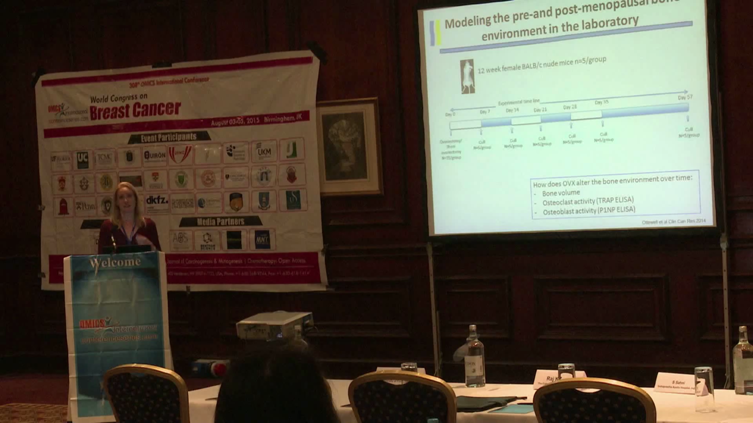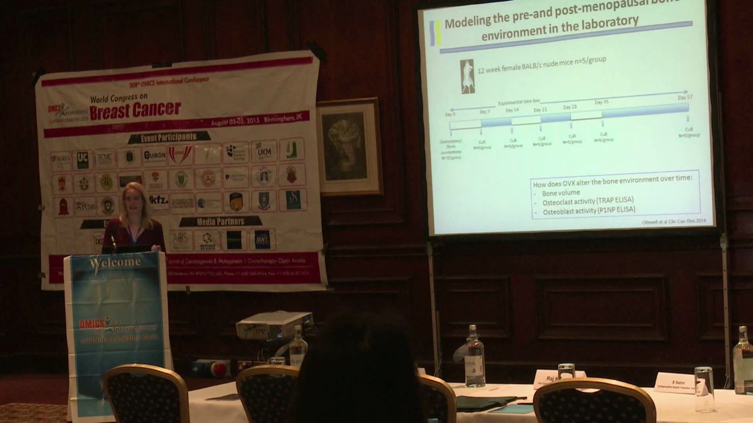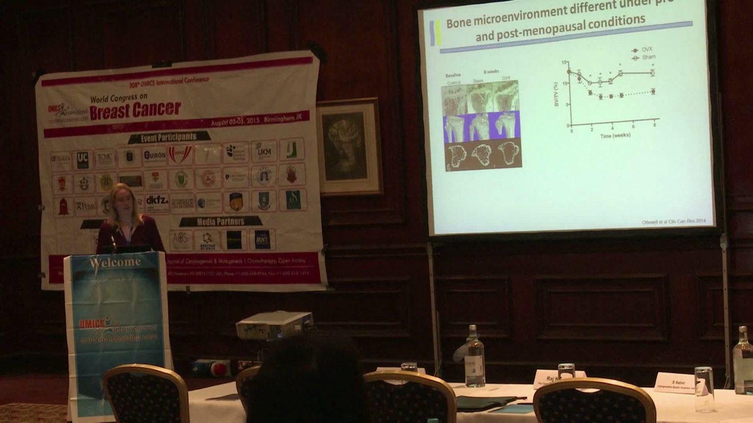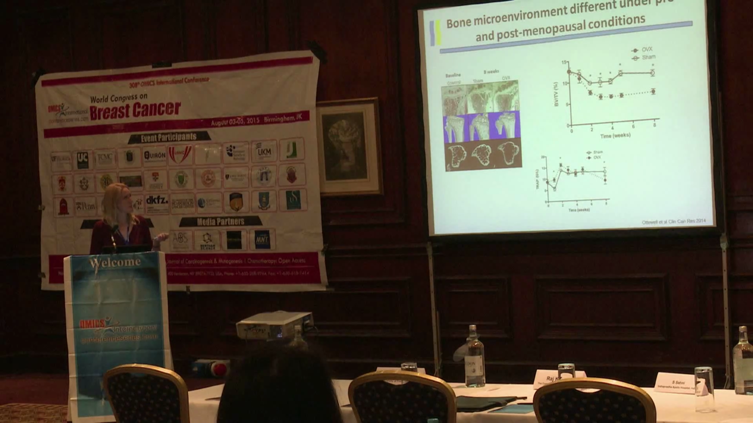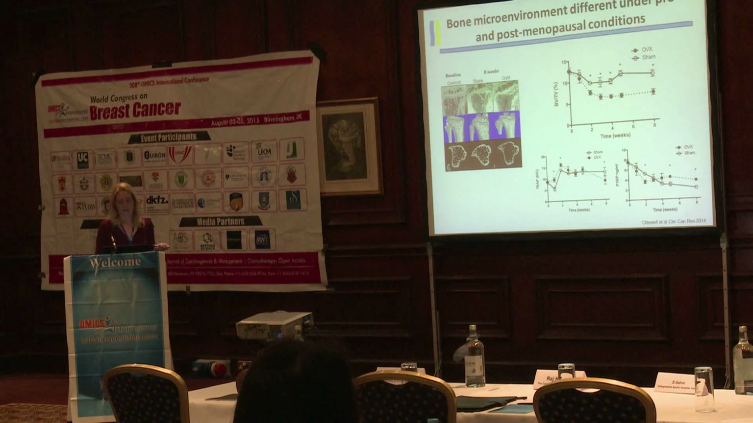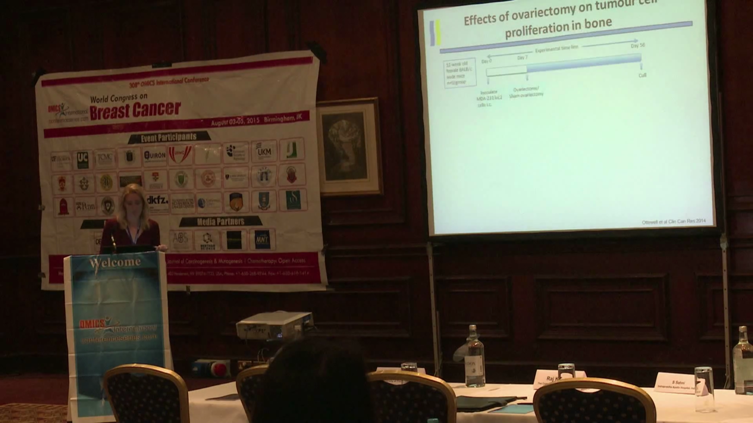So the osteoclasts are the cells that eat away at the bone, and the osteoblasts are the cells that lay down new bone. And we could see that in ovariectomized animals, we had significant loss of bone. So this is ovariectomy, and this is the sham. There's significant loss of bone by 2 weeks, and this continued throughout the whole of the treatment regime. And this decrease in bone was due to an increase in osteoclast activity, as shown by TRAP ELISA here, and a decrease in osteoblast activity. And this is exactly what you see in postmenopausal women. So we could say that our mouse model did model postmenopausal and premenopausal bone environments.